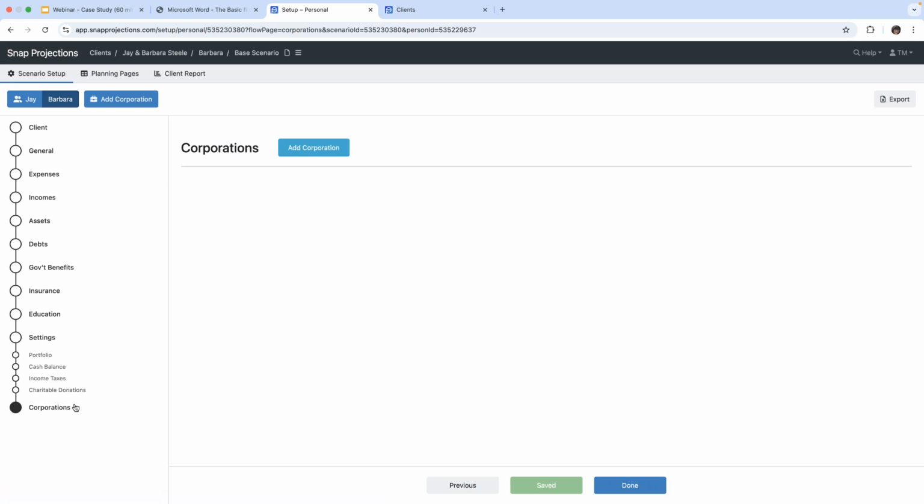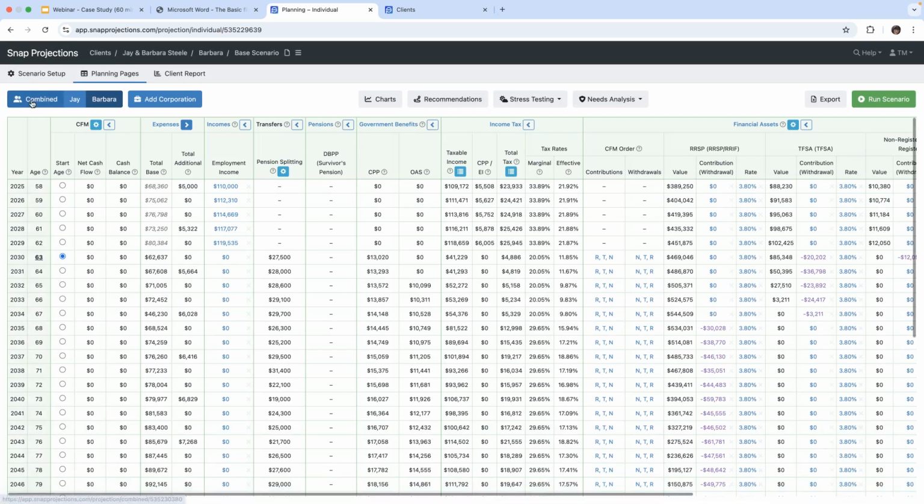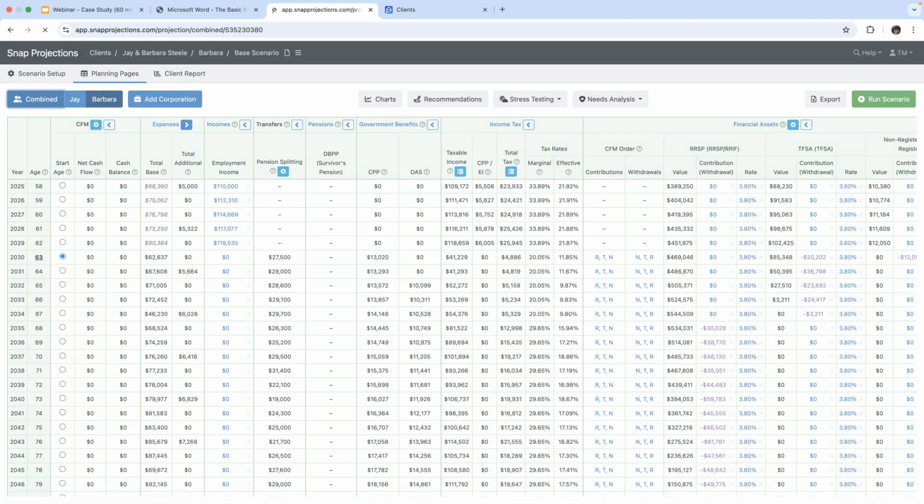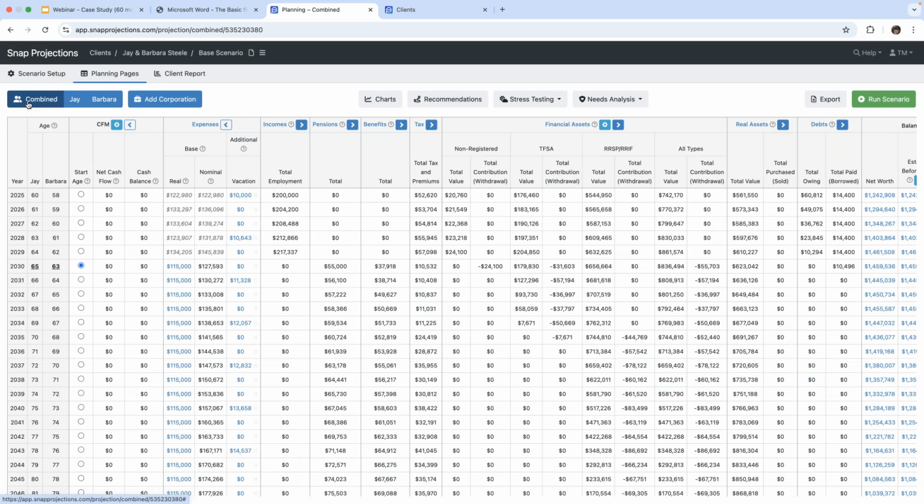So once we get through all of this, we can click on done, and then this will bring us to our planning page. So I'm going to go on the combined planning page. And just so you know, this is your client's life on one page. I know that it looks like a lot of numbers at first glance, but realistically, if you have your financial planning questionnaire completed, this will take you 5 minutes to create.